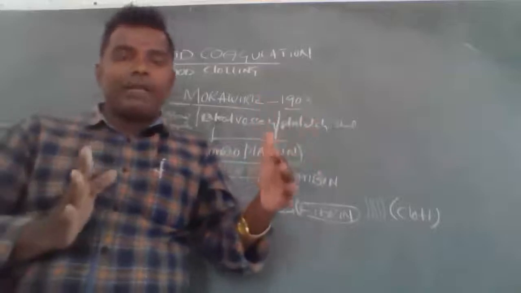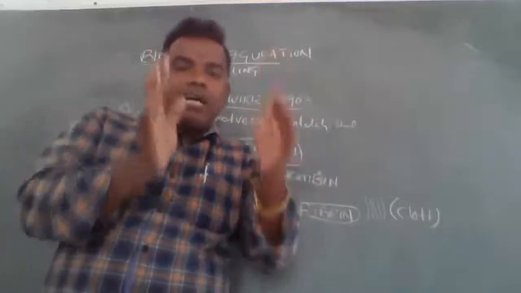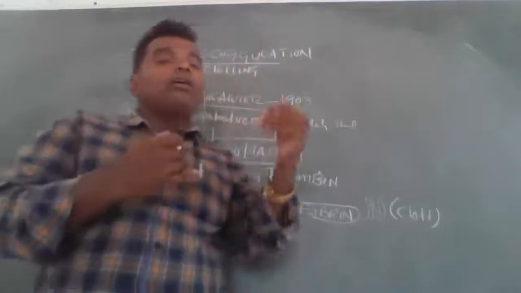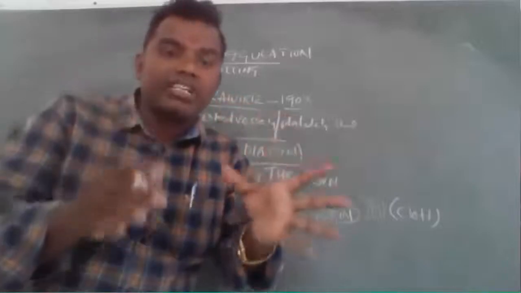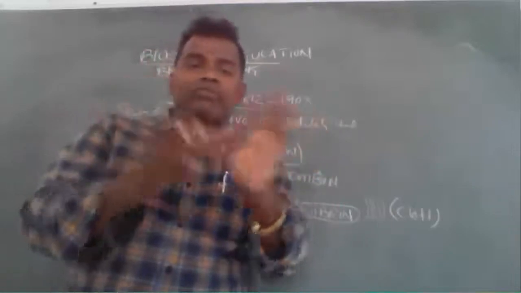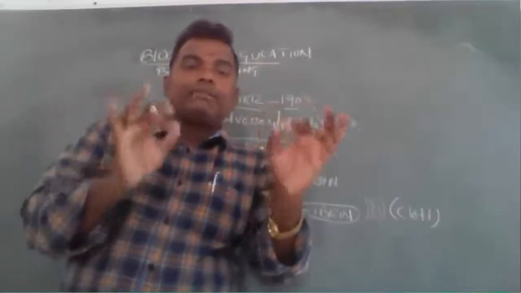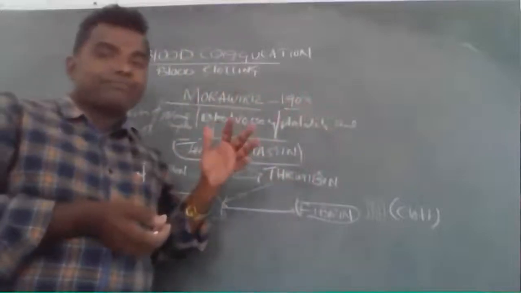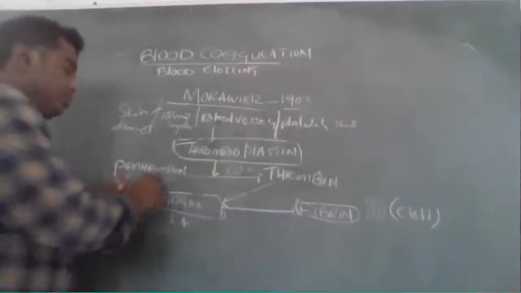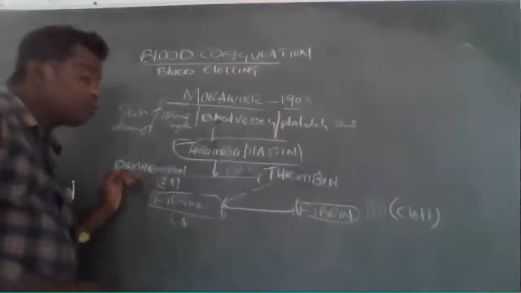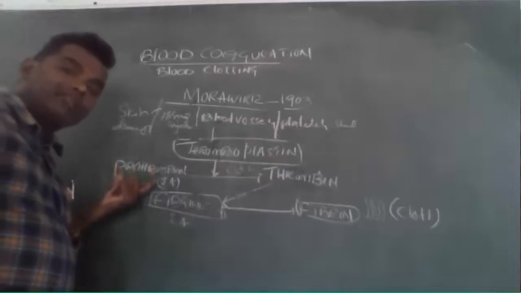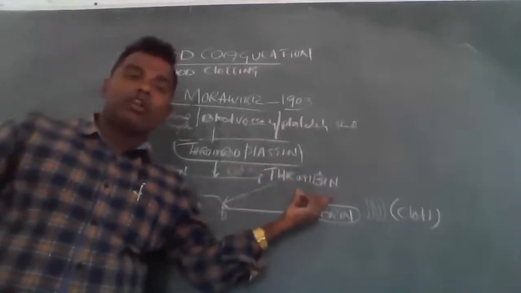When blood vessels are damaged or cut, or platelets are shed, or tissue or skin is injured, in this condition thromboplastin, a clotting factor, is produced. This thromboplastin converts the inactive prothrombin into thrombin. So thrombin is an active factor.